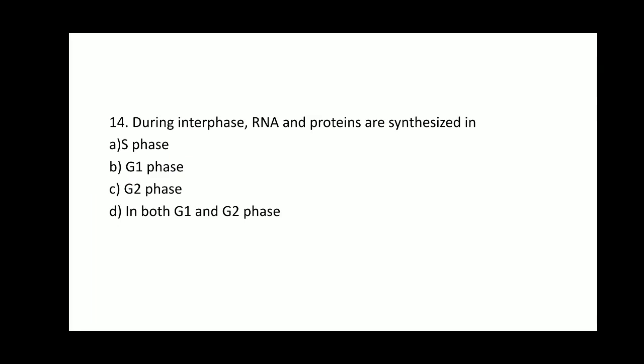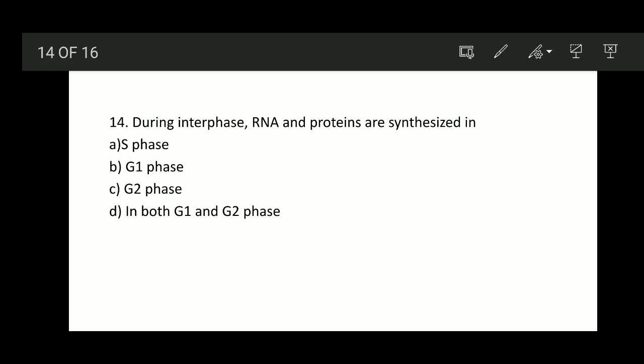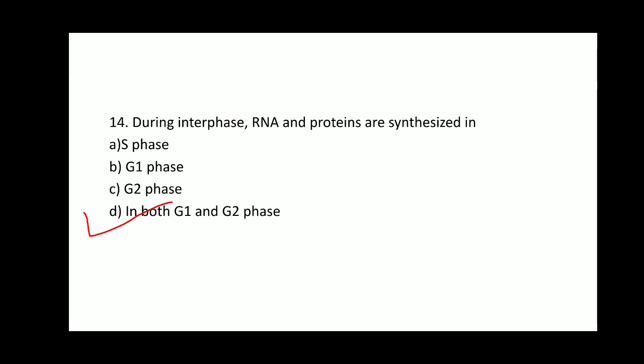No, in S phase only histones and DNA are synthesized. In G1 phase, yes, biochemicals are synthesized which contain RNA as well as proteins. In G2 phase also it is synthesizing three types of RNA and proteins. So option D, in both G1 and G2 phase, is the right option. So option D is the right answer for this question.